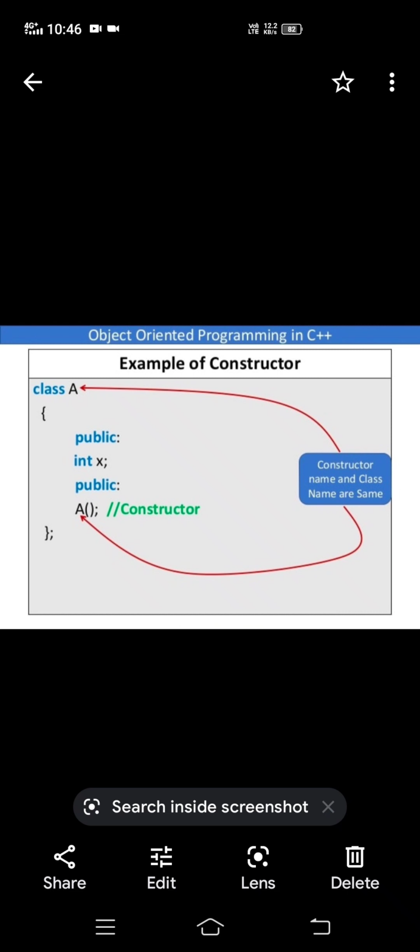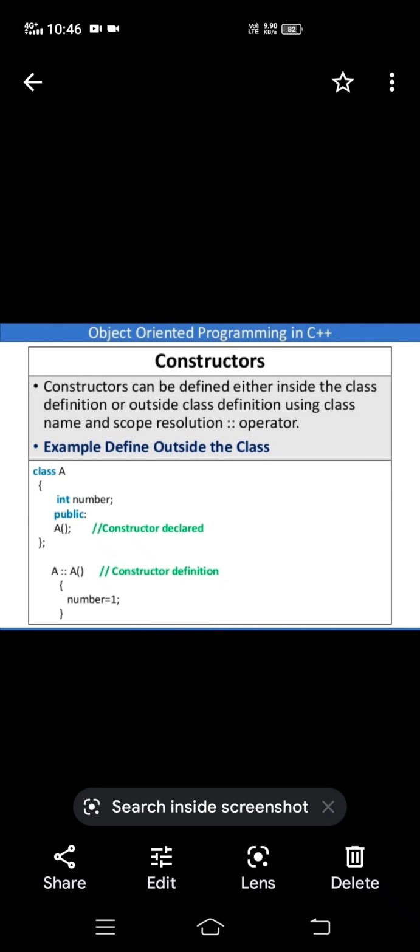Class name and method name are the same, so it is called a constructor. Another same example: class A, here instead of X we have taken the variable name number. Suppose you want to assign a value to the number variable. In this one, class A, int number, public A, which has the same name as the class name, so it is called a constructor.